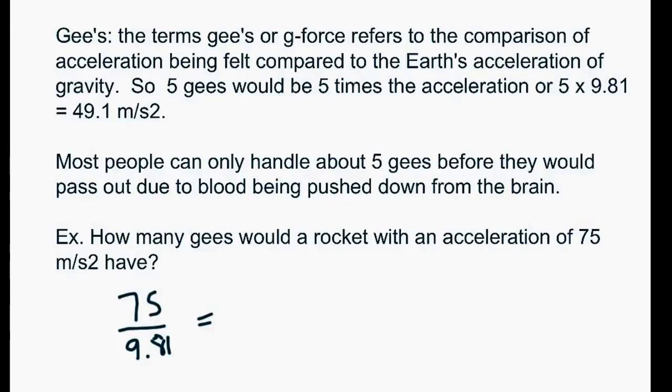So sometimes instead of figuring out a number, it doesn't really make sense. So in this case, 49.1 meters per second squared acceleration, you might not understand what that would mean. But if we divide that out by 9.81, you'd see that it's 5 times stronger than gravity. So if you're on a ride that has 5 G's, you're really going to feel it. You're going to feel squashed in your seat. Some people actually black out, because most people can only handle up to about 5 G's. Anything beyond that, usually you can black out.